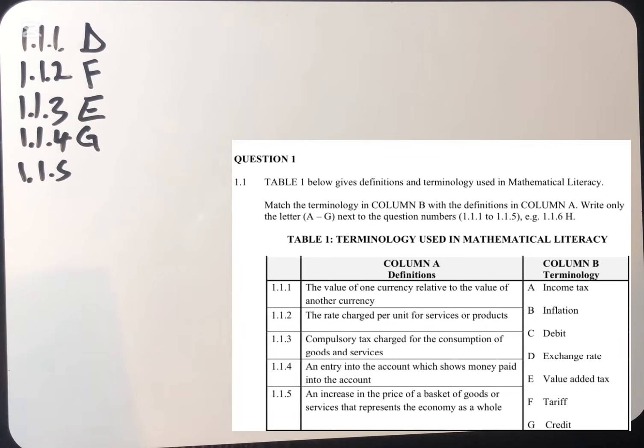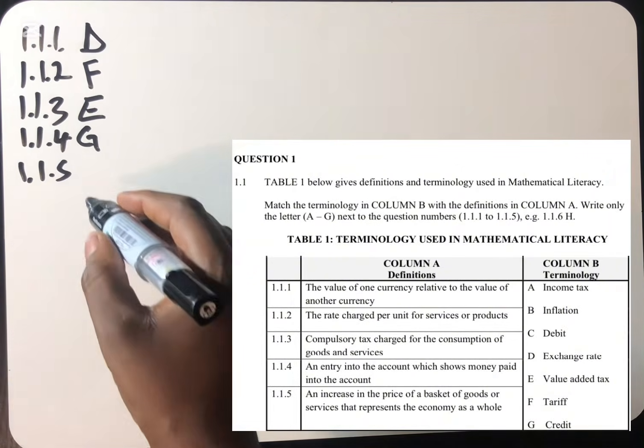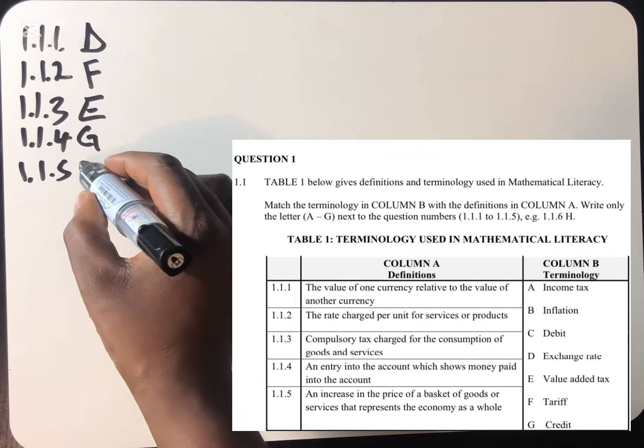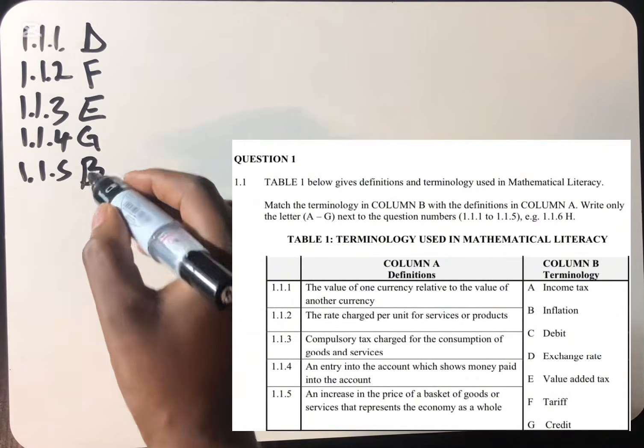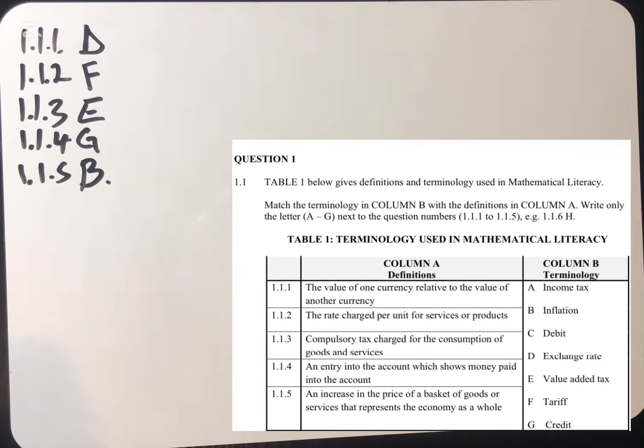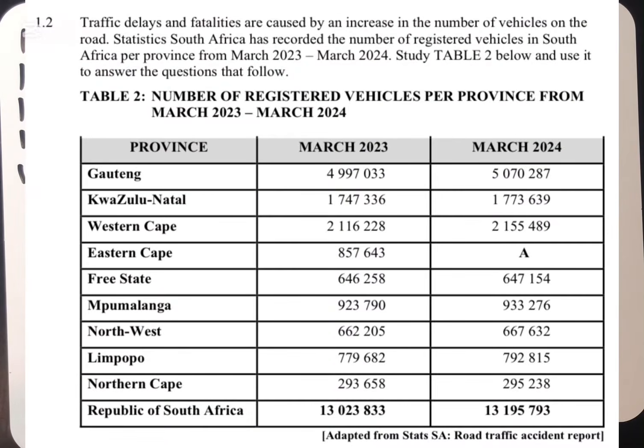Number 5 says an increase in the price of a basket of goods or services that represent the economy as a whole. Obviously, we know this is inflation. Inflation is represented by letter B here in this question. So we've answered 1.1.1 up to 1.1.5. Let's move to 1.2.